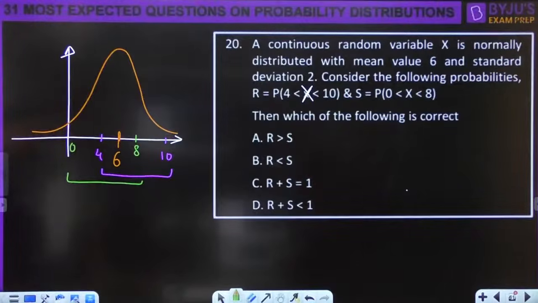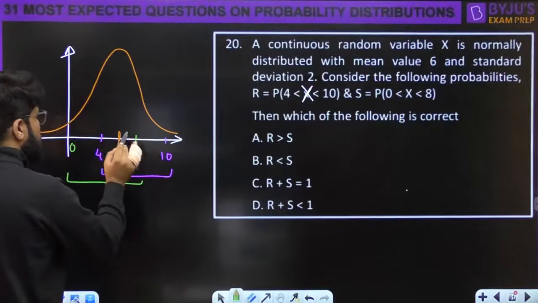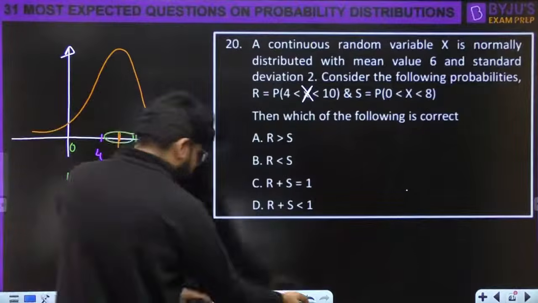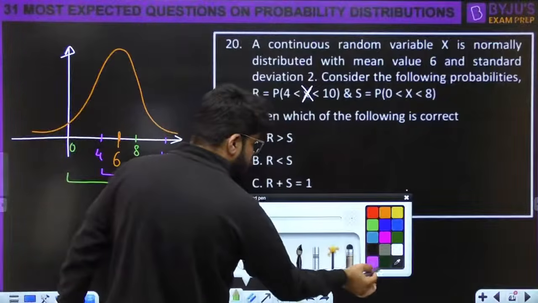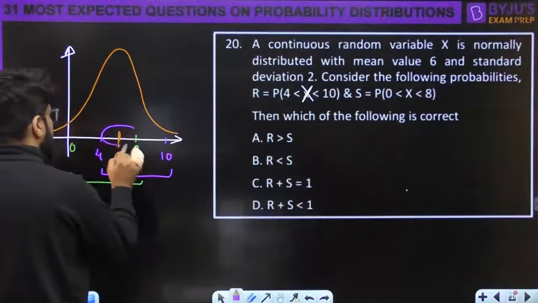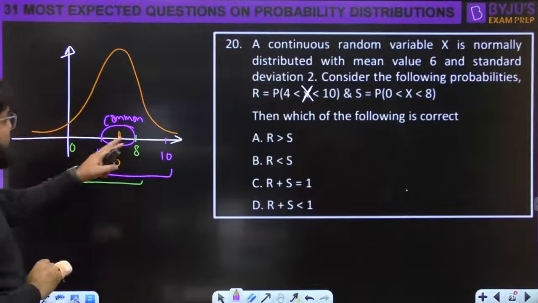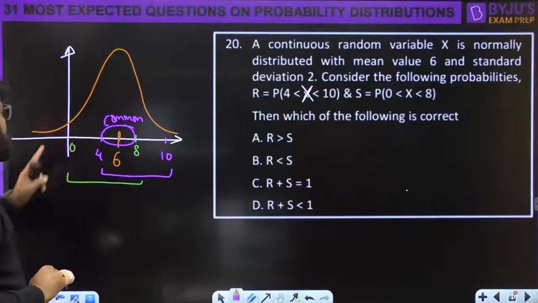Everybody please focus. Out of which you can clearly say the answer. देखो, 4 to 10. So this portion 4 to 8 is common, right? 0 to 8. So again 4 to 8 is common. This is common to both, right? अब comparison बच रहा है 8 to 10 and 4 to 0.